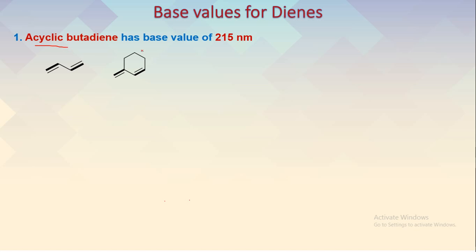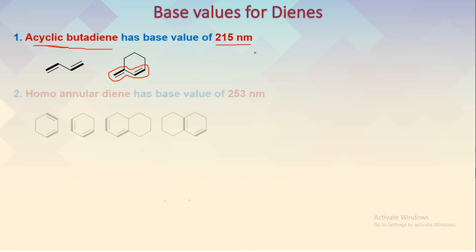And then we have another structure. Though this is a cyclic structure, the diene system is partly in the ring and partly outside the ring. So this is again an example of a diene system, a butadiene system, partly inside the ring, partly outside the ring. We consider this kind of system also as an acyclic butadiene, and if we observe such systems, we have to consider the base value as 215 nanometer.